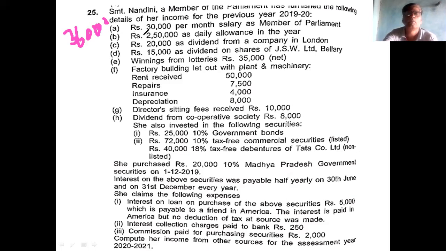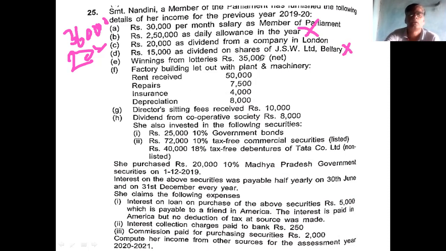And the second point is the member of parliament's daily allowance. Daily allowance is purely exempted from tax. The next is 20,000 dividend from a company at London. This 20,000 is taxable. Then 15,000 dividend from JSW, Jindal Steel Works Limited, Ballari. So it is an Indian company and it is exempted from tax.